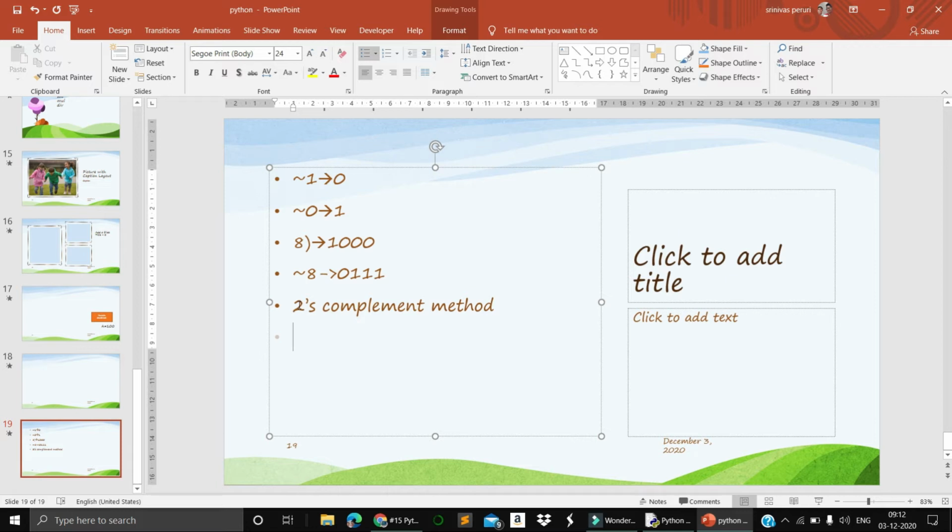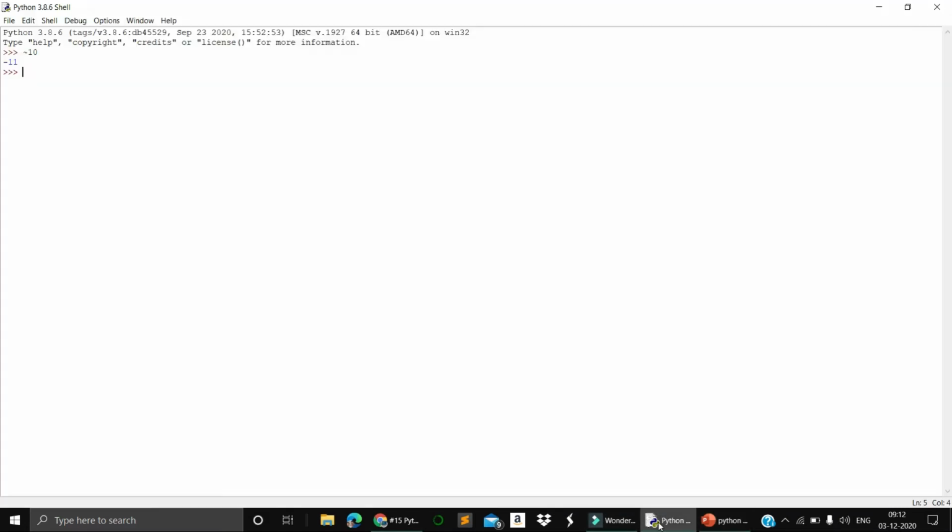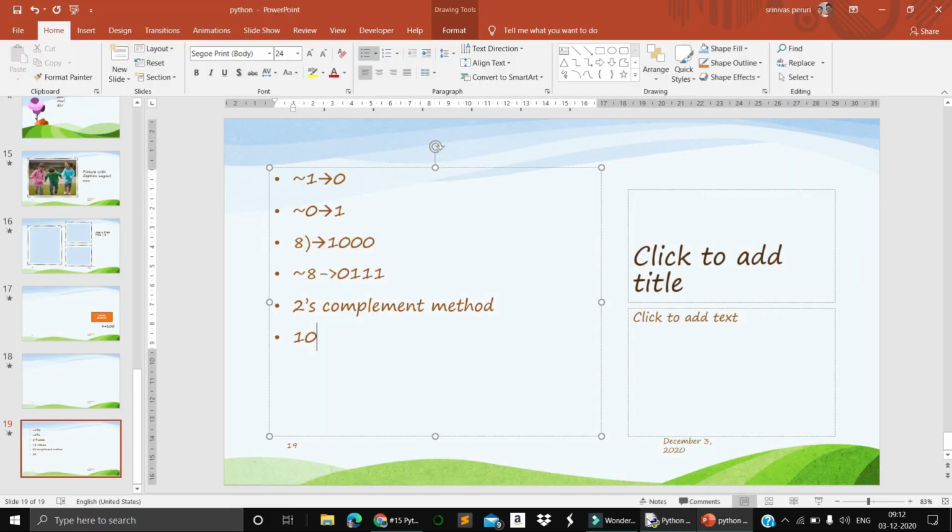We'll take 10 itself, as we have taken here. 10 is 1010, and I am representing it in 8-bit format. When I complement this, I get 11110101.